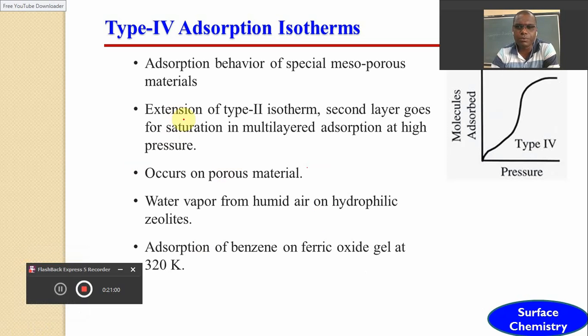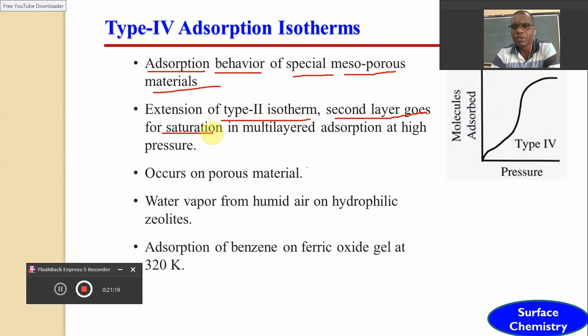When type 4 is compared with type 2, you will come to know that in the type 4 adsorption isotherm, the adsorption behavior of special mesoporous material is observed, and it is just an extension of the type 2 adsorption isotherm in which the second layer goes for saturation.